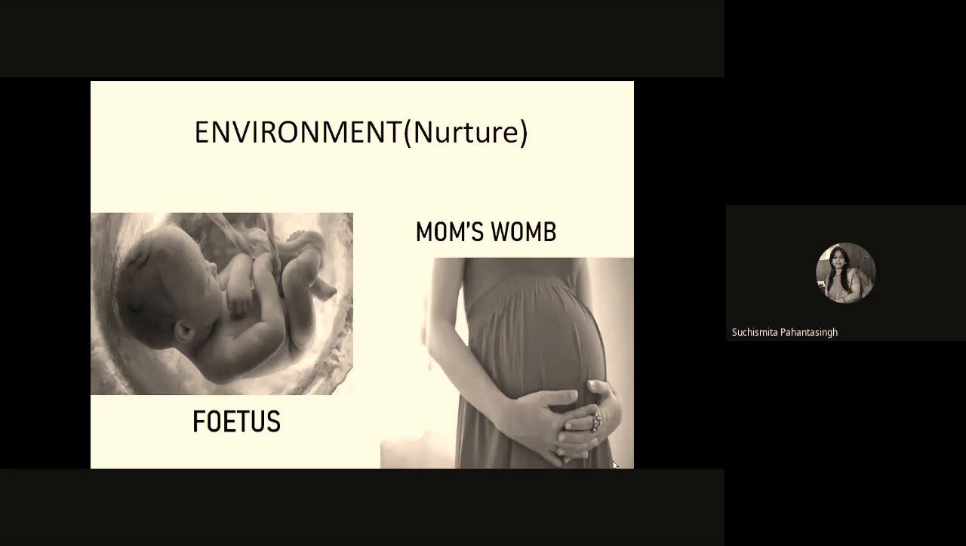Okay, so the first environment for the fetus is the mother's womb. The fetus gets all the nourishment from the mother's womb, through the placenta. The fetus gets all the emotion when it is inside the womb. When the mother is stressed, the fetus is also stressed. When the mother is happy, the fetus is also happy. So that is its environment. Our environment starts when our life starts, with the mother's womb. So the first environment for the baby is the mother's womb.